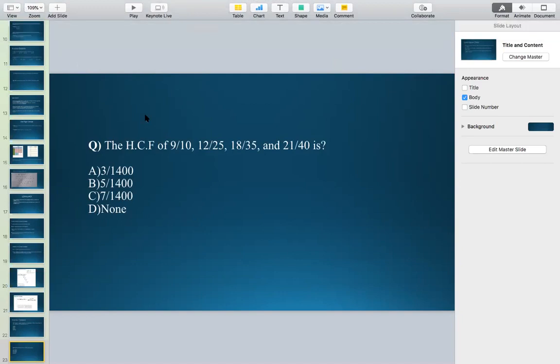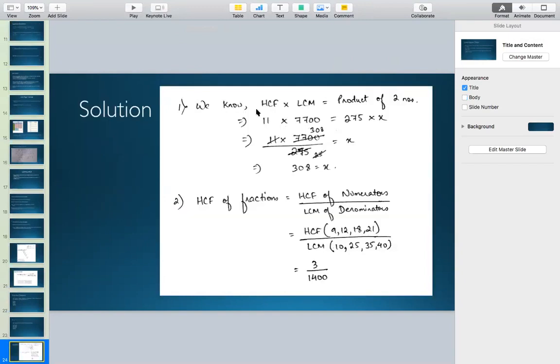Okay, now coming to the solution for both the questions. Here's the solution, guys. For the first question, we know HCF into LCM is equal to the product of two numbers.